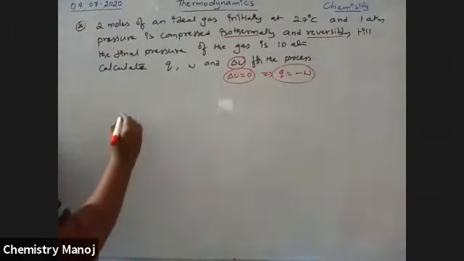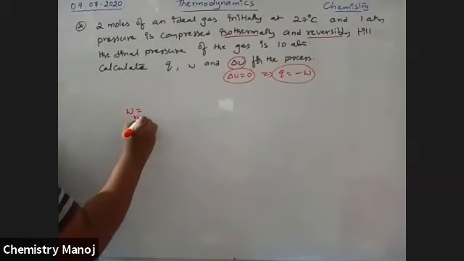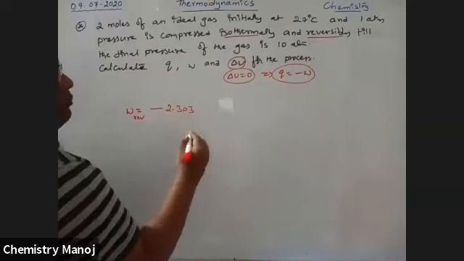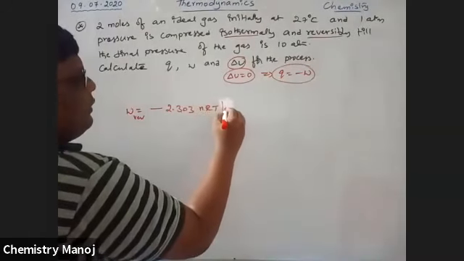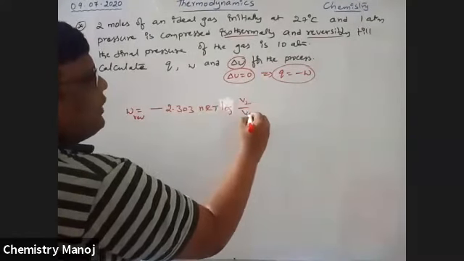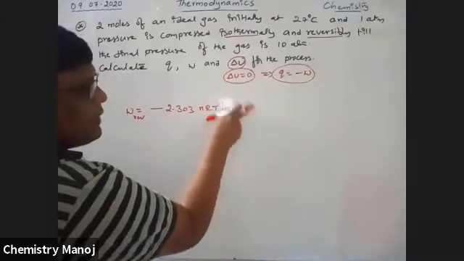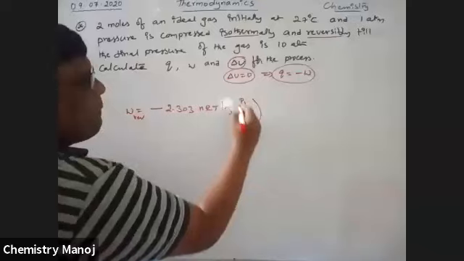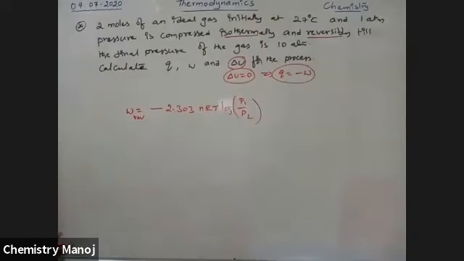We know W for a reversible process is minus 2.303 nRT log V2 by V1. But here pressure terms are used, therefore log P1 by P2.